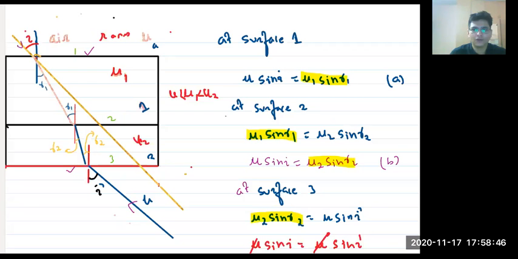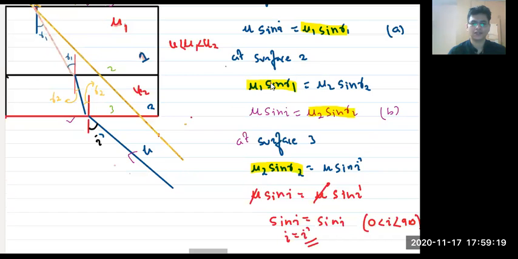Suppose in an exam I had given you 10 slabs, you would have got scared, yes or no? Tell me honestly. You would have got scared about how to do it. But it doesn't matter if I give you 10 slabs or 100 slabs with various refractive indices, you just have to worry about the first surface and the last surface. All the middle surfaces will be neglected. Got it? Very good, everyone.